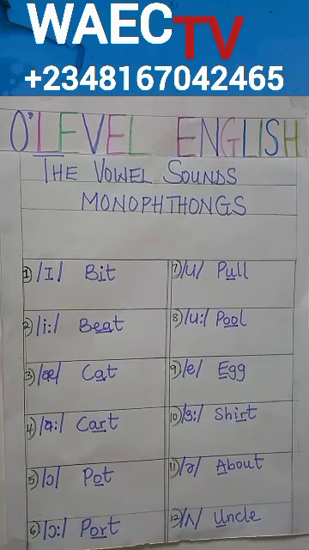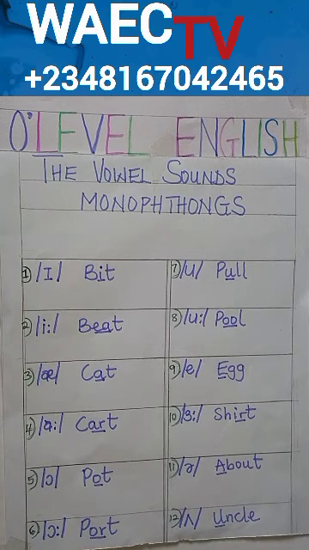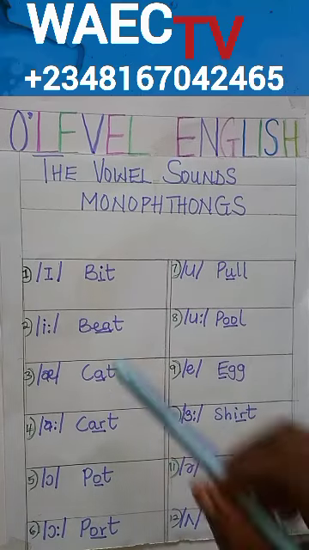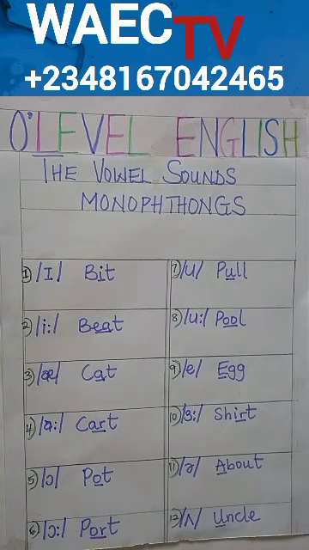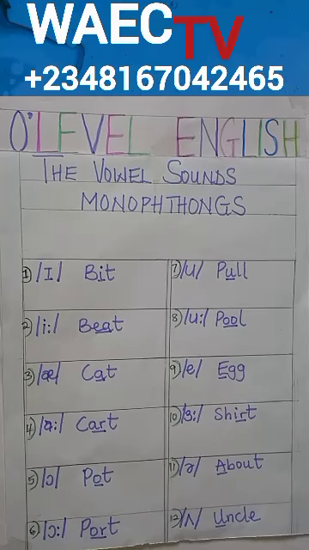This class is for students preparing for WAEC, NECO, GCE or any other examination. In our class today, we will be looking at the vowel sounds. The vowel sounds of the English language. And what are vowel sounds? Vowel sounds are English sounds produced without obstructions in the vocal cords. That means the sounds come out freely from the vocal cords.